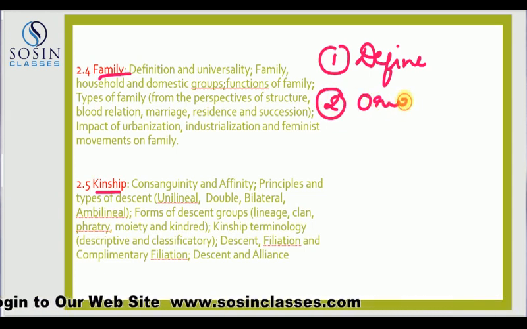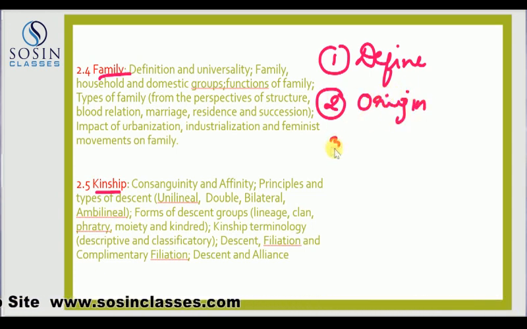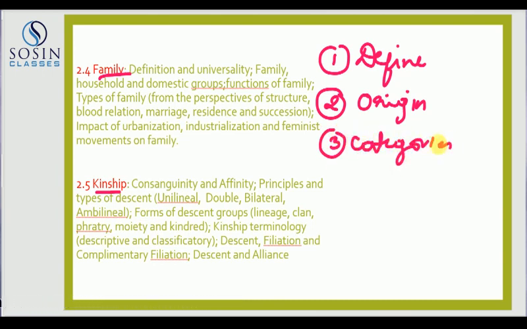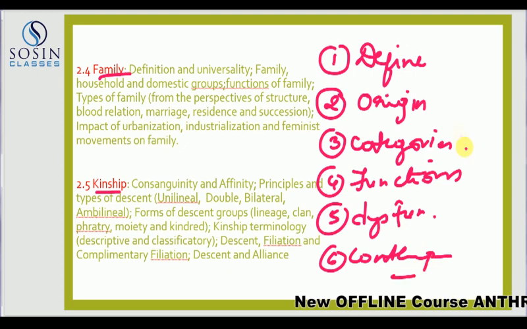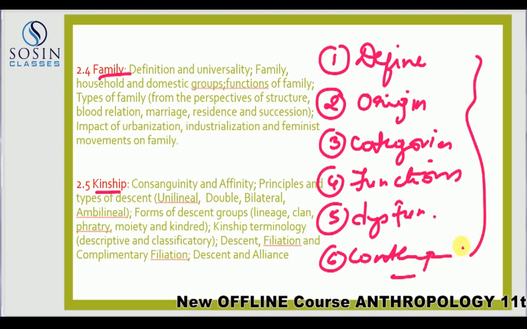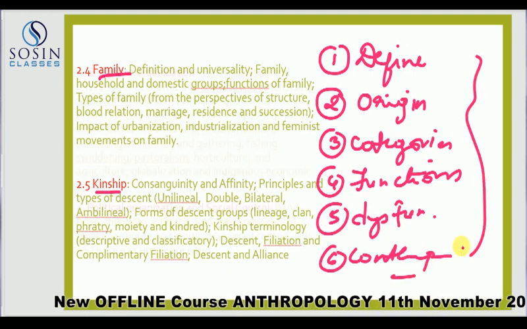Then you should look at how they must have originated. You should actually know the categories of them. And then what are the kinds of functions each of them do, and what are the dysfunctions, and then perhaps you see the contemporary aspect of each of them.